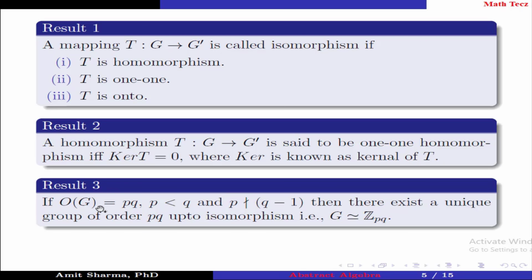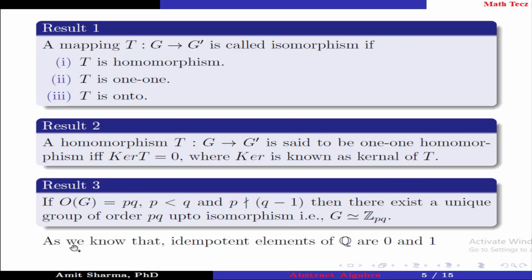If the order of G equals pq, p less than q, and p does not divide q minus 1, then there exists a unique group of order pq up to isomorphism, that is, G is isomorphic to Z_pq.